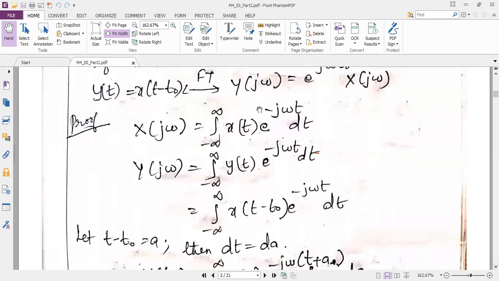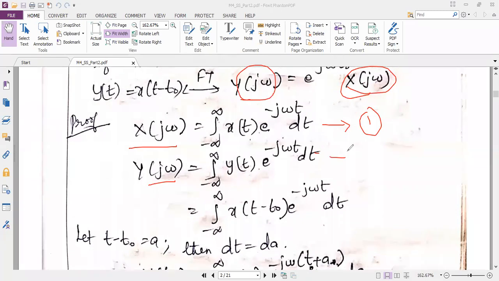So I know from the right hand side of my statement, X of j omega is available. So X of j omega formula, I am writing it. So this is my equation 1. And again at the right hand side, I have Y of j omega also. So that also I am writing using the formula. So that is my equation 2.